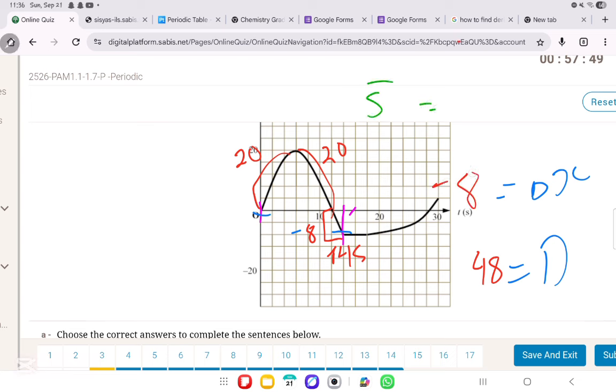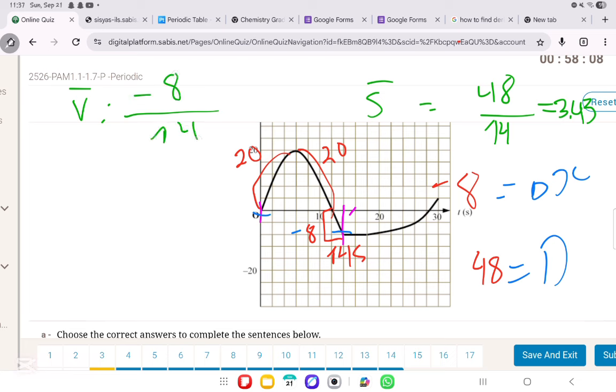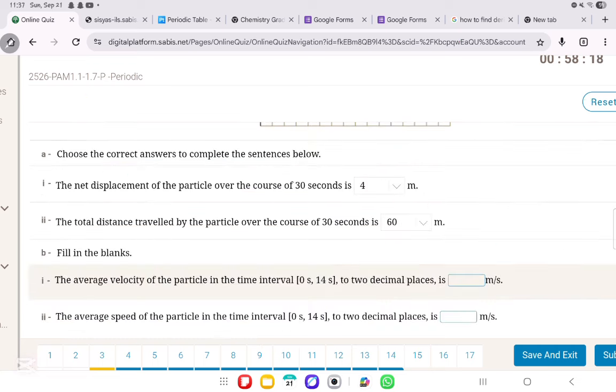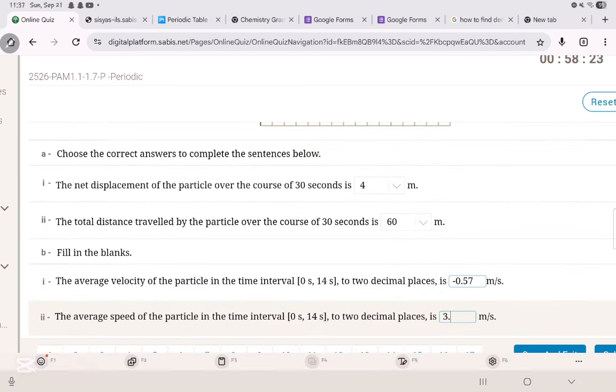Okay, so let us find the average speed. Average speed is the distance over the time: 48 over 14. I get approximately 3.43. And then the average velocity, I take the displacement, which is minus 8, and put it over the time, which is 14. So minus 8 over 14, and we will get approximately minus 0.57. Perfect. So this is minus 0.57 and 3.43.